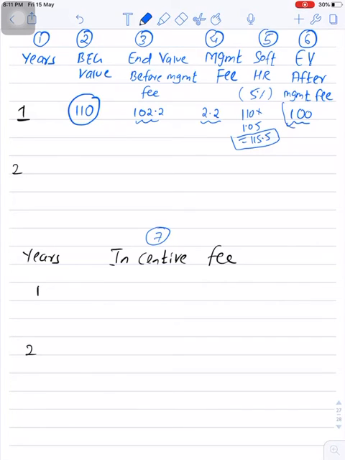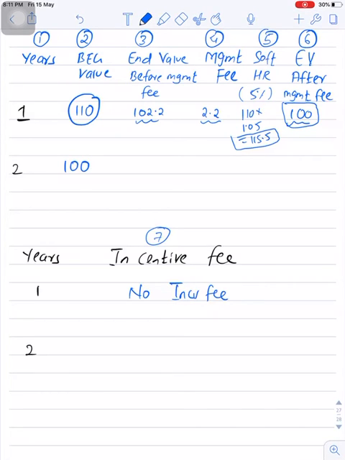The fund is having an ending value of only $100 million. Hence, in year 1, there won't be any incentive fee because the fund has not crossed the soft hurdle rate of 5%. So ending value at year 1 will become your beginning value for year 2.